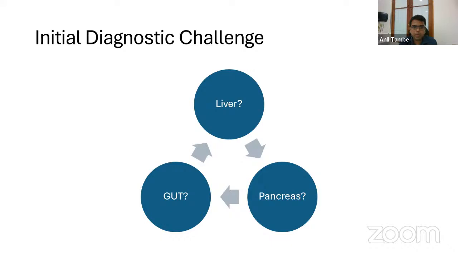Yeah, absolutely. So we are calling this patient back, but unfortunately they are not following up. Initially this was quite a diagnostic dilemma because the presentation was all gut. Then we got the PT/INR, which was leading us to the liver. Then we got low amylase, lipase, and lipids, which was leading us to the pancreas. And then we did a genetic test, and it is not fitting either of those problems. So finally, we did not have any clear answer.